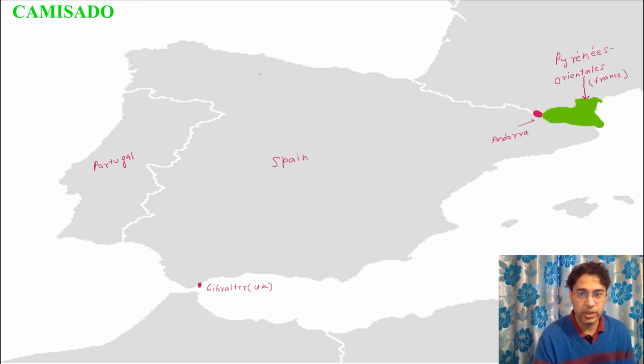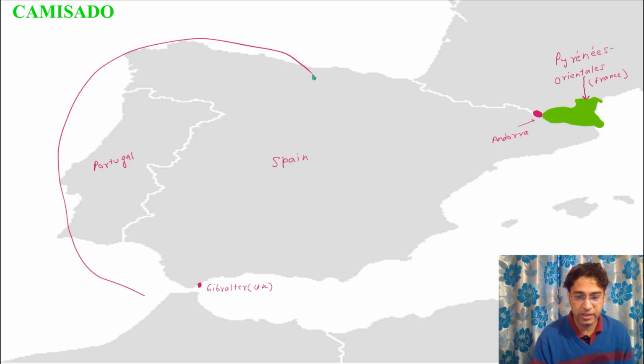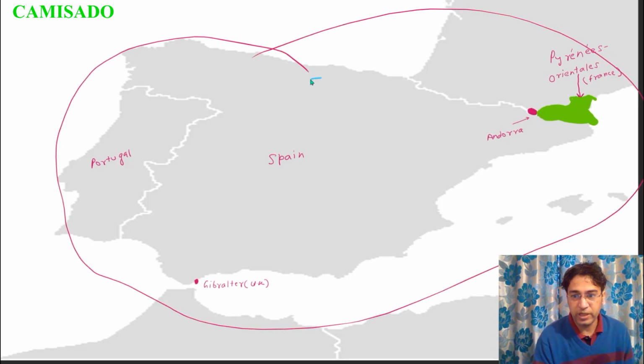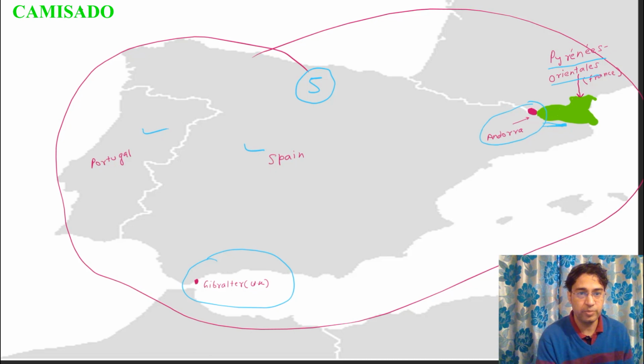So let us also look at the political territories that lie in the Iberian Peninsula. There are 5 countries that have political territories here: Portugal, Spain, Gibraltar, which is part of the United Kingdom, and the French Department of Pyrenees Orientales also is a part of the Iberian Peninsula, and this separate country Andorra is also part of the Iberian Peninsula.